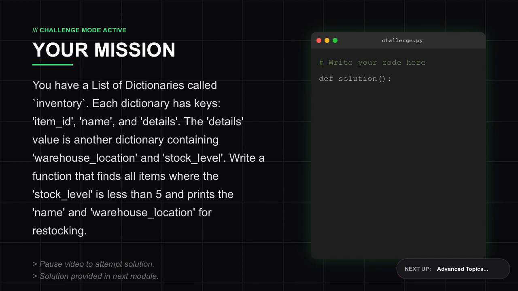Now, for your homework. On the screen, you will find a challenging but solvable exercise that requires you to apply nested iteration and conditional logic. Take your time, trace your dictionary lookups, and ensure you avoid those nasty key errors.